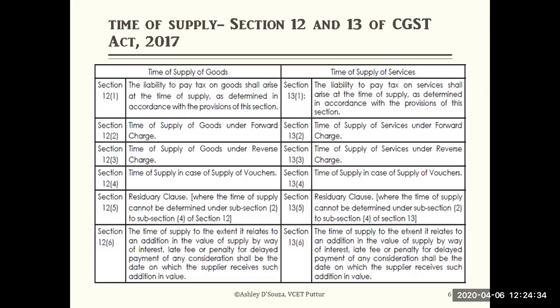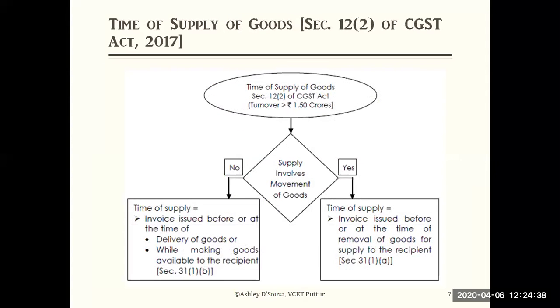So this you have to remember, because we are going to explain these in detail. Now you look at section 12 subsection 2 of the GST, the time of supply of goods. Because we have to be clear, section 12 subsection 2 of the Central GST Act applies where turnover is more than 1.5 crores.